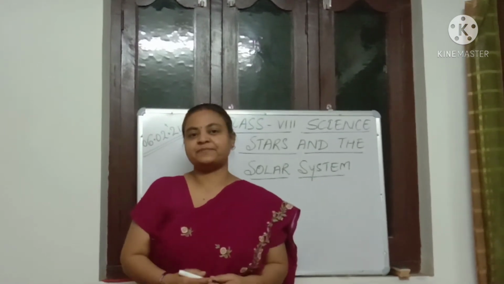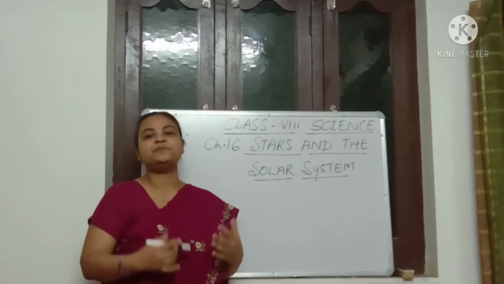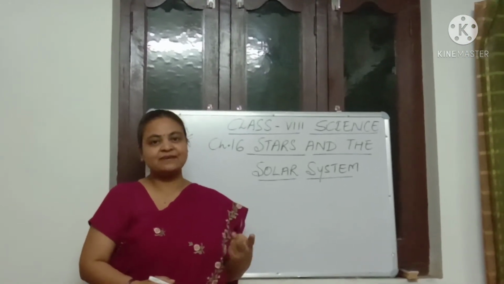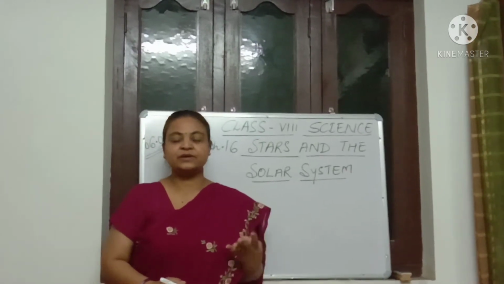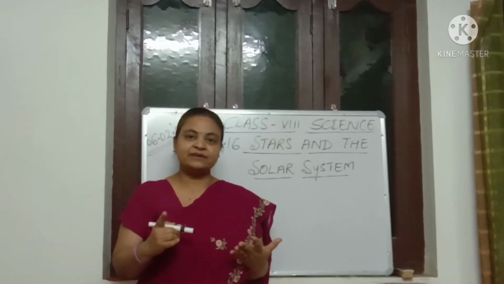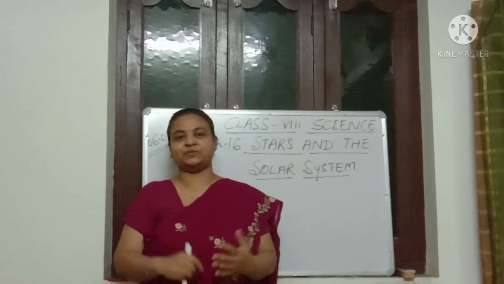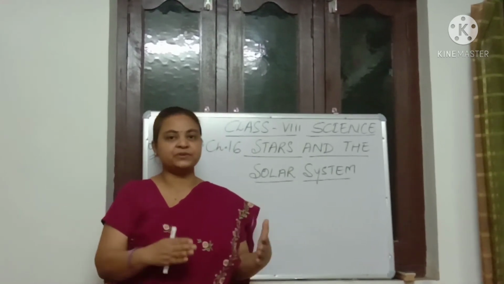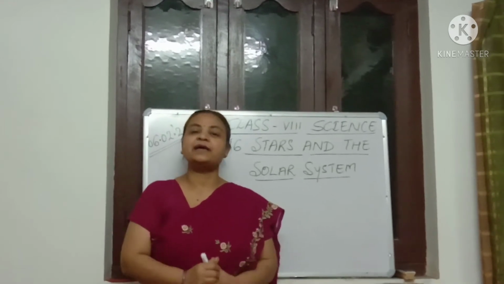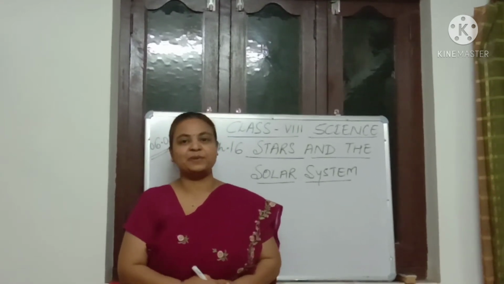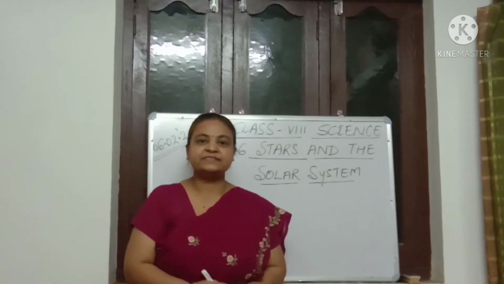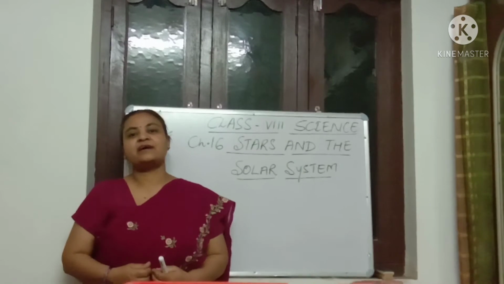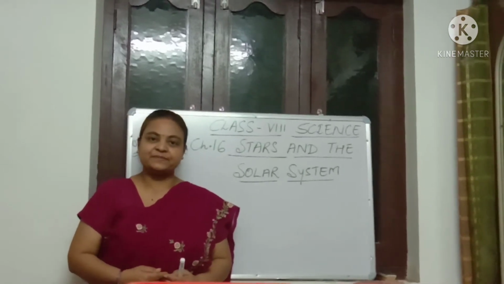Coming to the planets, there are 8 planets in the solar system: Mercury, Venus, Earth, Mars, Jupiter, Saturn, Uranus and Neptune. Out of these, the first 4, Mercury, Venus, Earth and Mars, are called inner planets. Whereas Jupiter, Saturn, Uranus and Neptune are called outer planets.